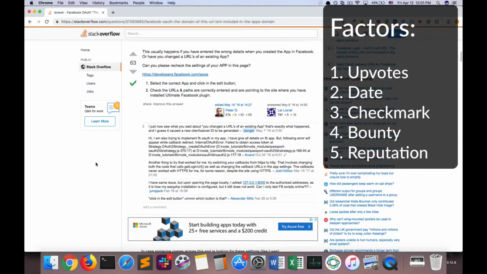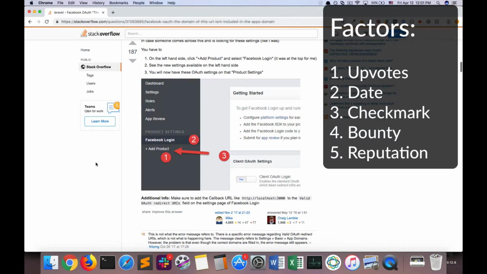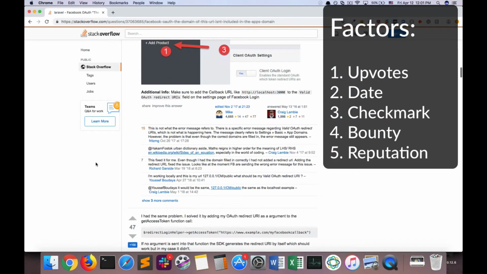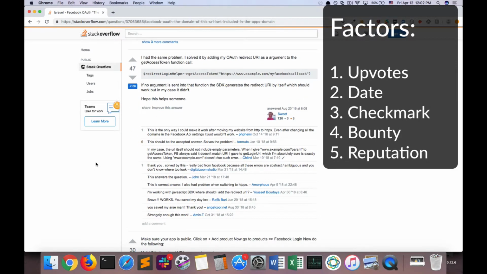The top checkmark answer was provided by someone who has a reputation of 797. 797 to 1,000 and something is pretty similar. But take a look at this person who edited this answer. This person has a reputation of 21,000. So that's an entirely different strata. We have here for the second answer, a person who has 1986 reputation. This one is 726. So while the reputation is the lowest factor on the list, it is still a point to consider.